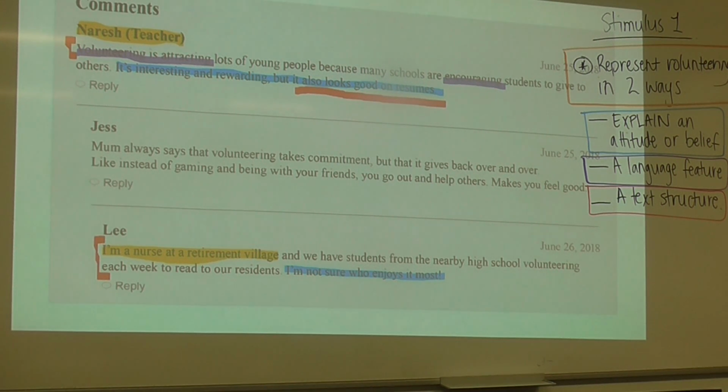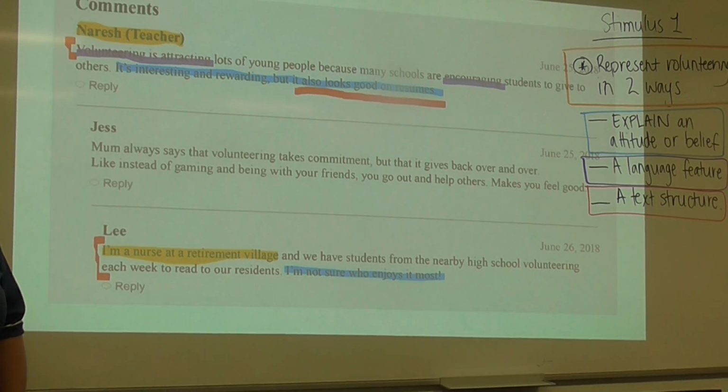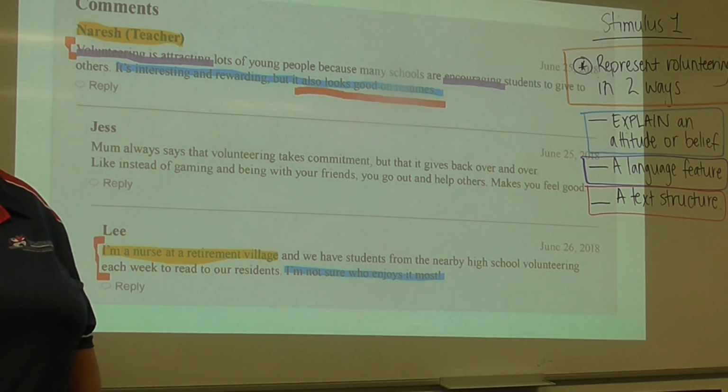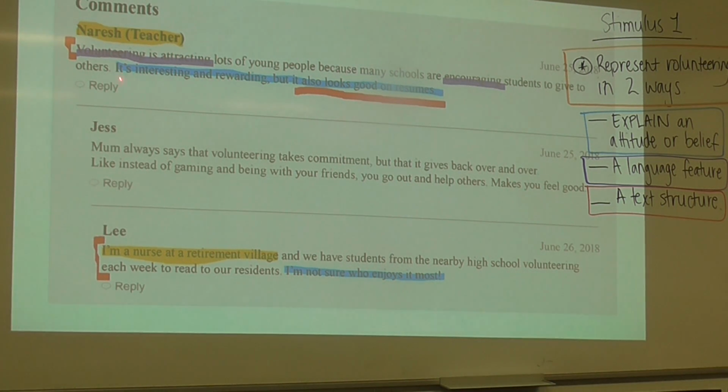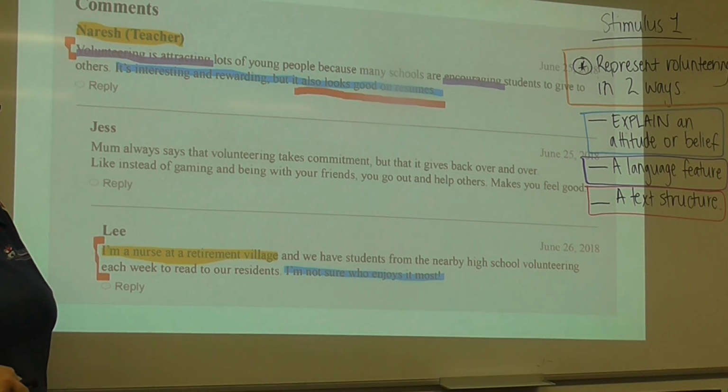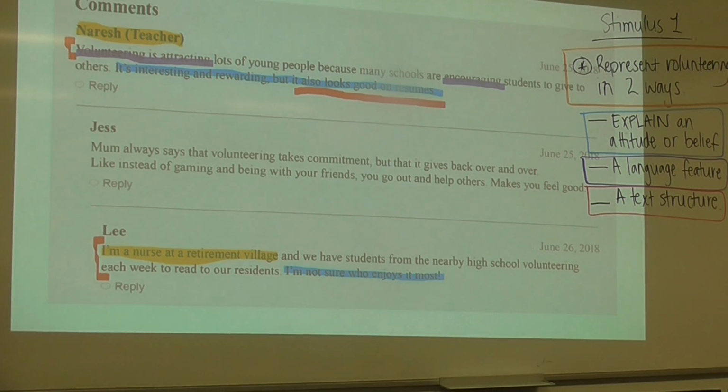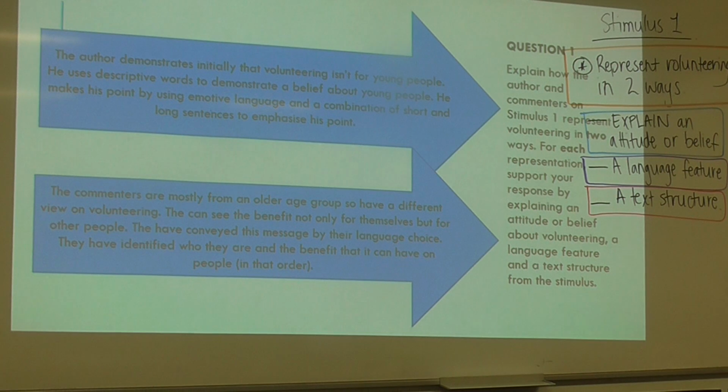If you're thinking about it in terms of it being persuasive, they're trying to say, I'm a teacher, I'm a nurse, I have this special level of knowledge, I'm a bit of an expert in this field. So they've identified who they are. They've then at the end tried to say what benefit it has. So the teacher is obviously benefiting that it looks good to you on your resume. Lee, as a nurse, is saying it actually benefits older people by saying, I'm not sure who enjoys it the most.